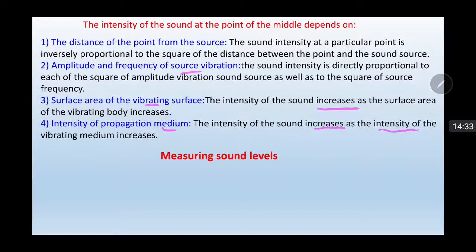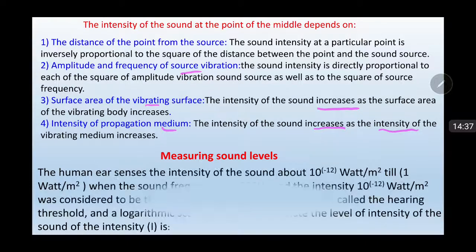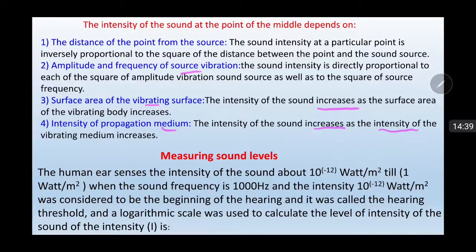Measuring sound levels. The human ear senses sound intensity from about 10 to the power negative 12 watt over meter squared up to 1 watt over meter squared when the sound frequency is 1000 Hz.